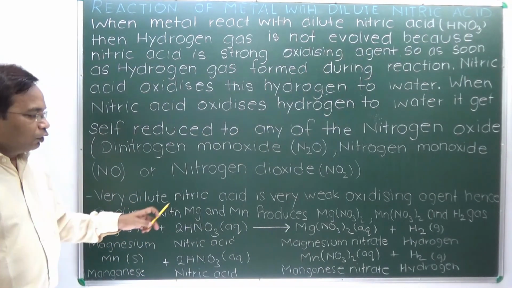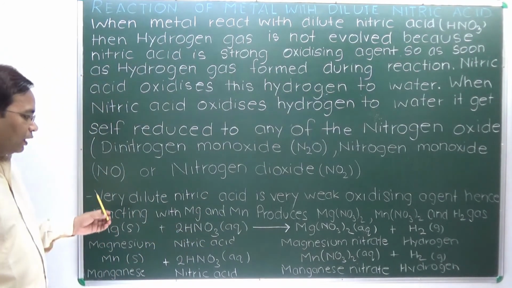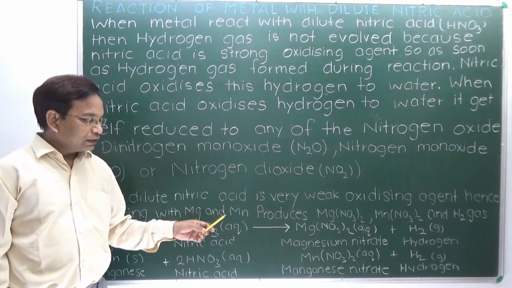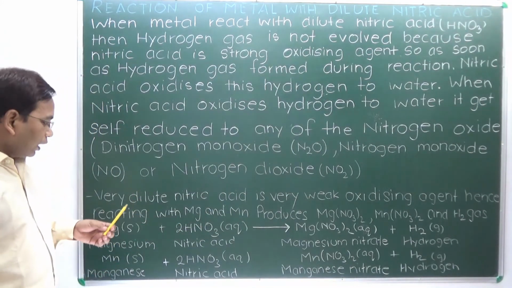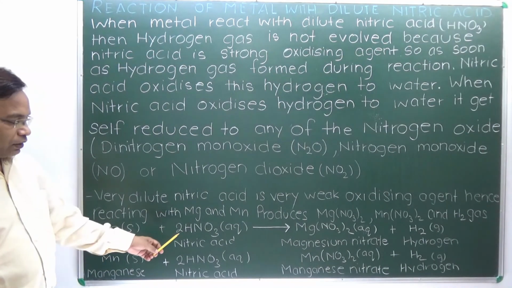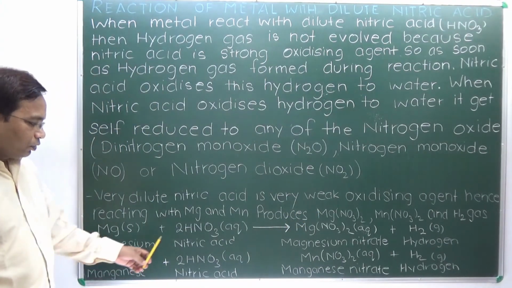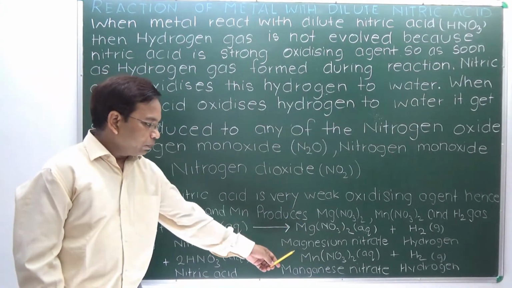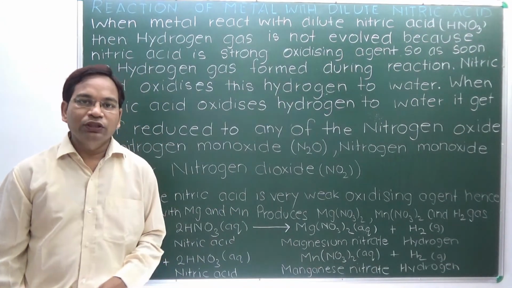Whereas very dilute nitric acid is a very weak oxidizing agent, hence reacting with magnesium or manganese it produces magnesium nitrate or manganese nitrate and hydrogen gas. The reactions are: magnesium reacts with nitric acid to form magnesium nitrate and hydrogen gas, manganese reacts with nitric acid to form manganese nitrate and hydrogen gas.